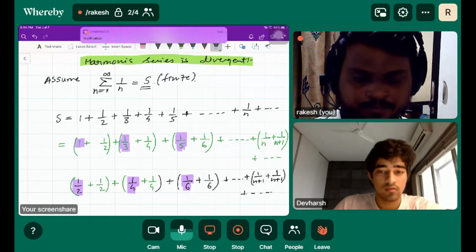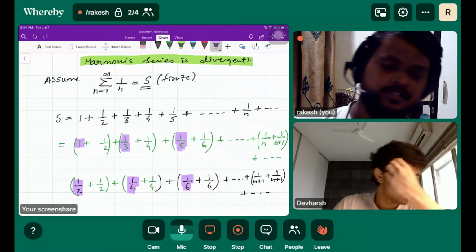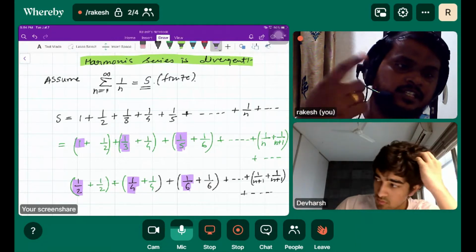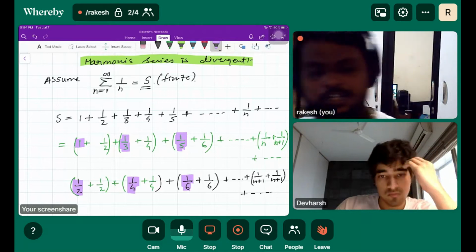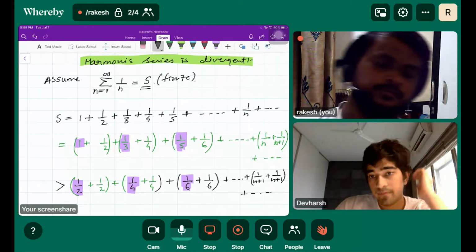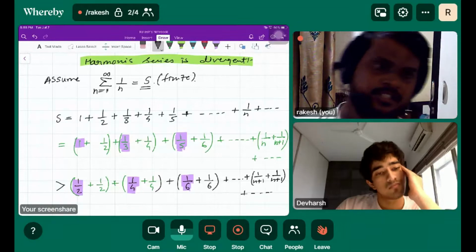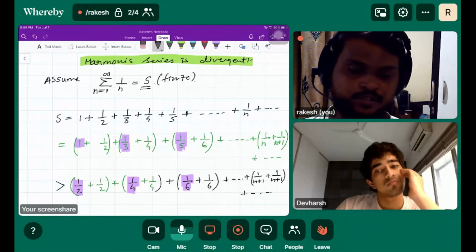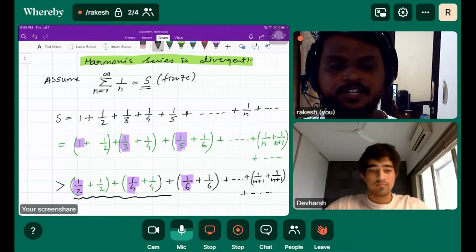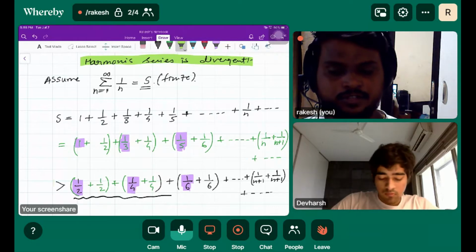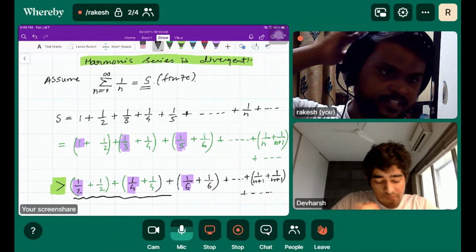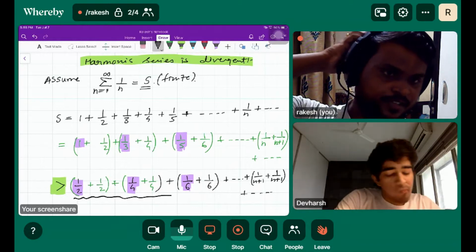Half is less than 1, 1 by 4 is less than 1 by 3, 1 by 6 is less than 1 by 5, right? So the summation will also be less, because this is going to be added up, and we introduce one inequality here because we are adding smaller numbers, meaning less than given in the previous expression, right?